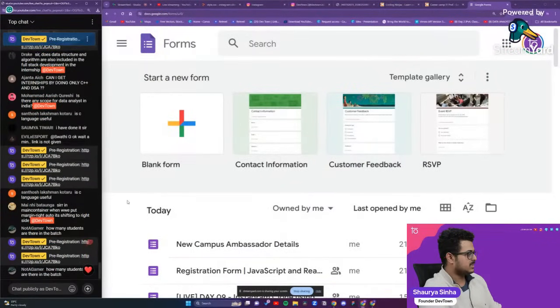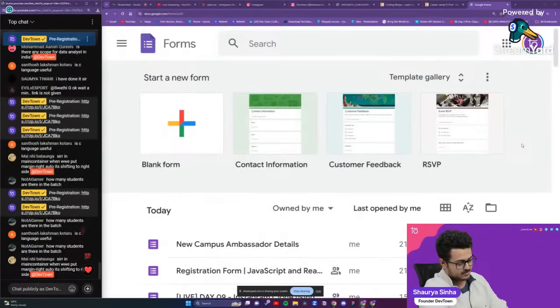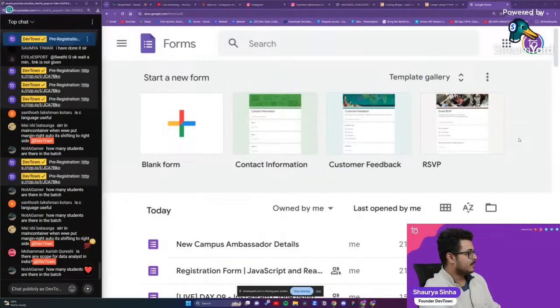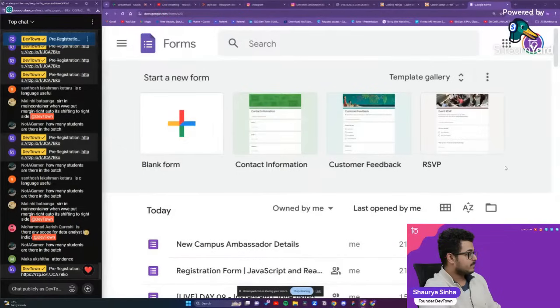How many students are there in the batch? 25 right now. We don't take in more than that right now, so that we are able to put individual attention on each of the students. Is C a useful language? C is a useful language, just not for you. Okay, just not for you.